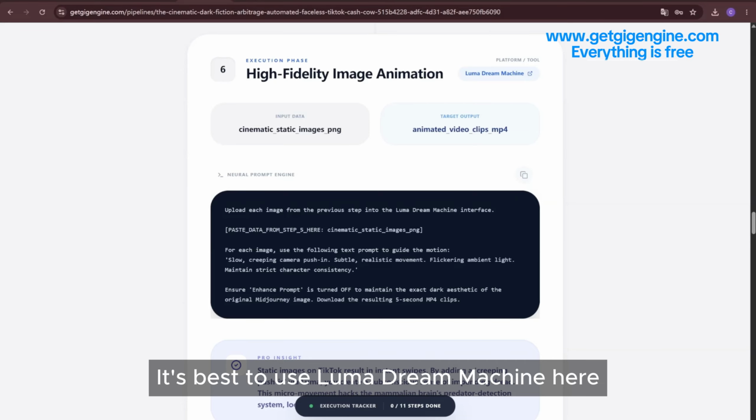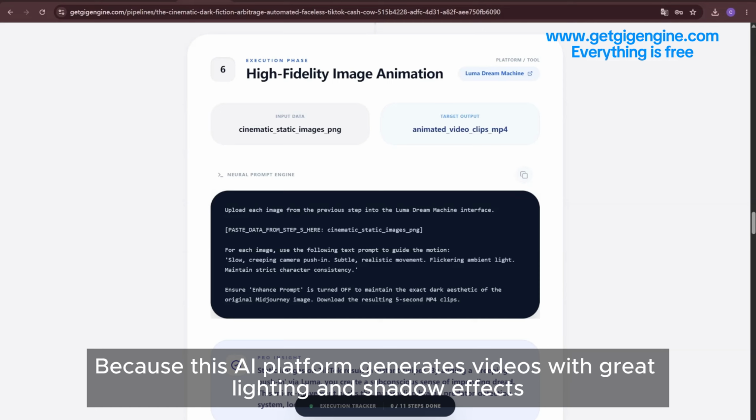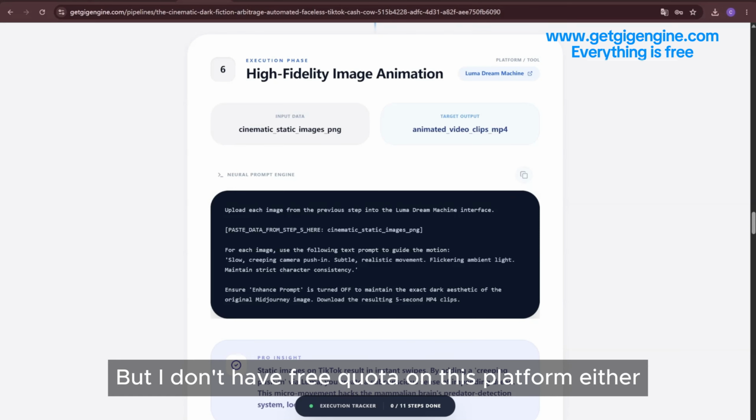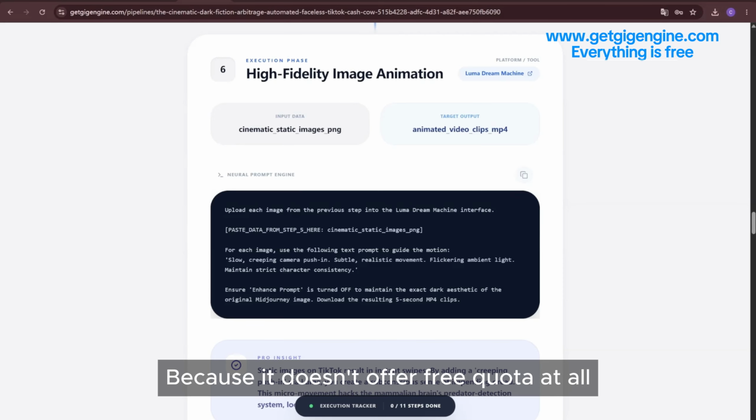It's best to use Luma Dream Machine here, because this AI platform generates videos with great lighting and shadow effects. But I don't have free quota on this platform either, because it doesn't offer free quota at all. So for this step, I'll use another AI platform.